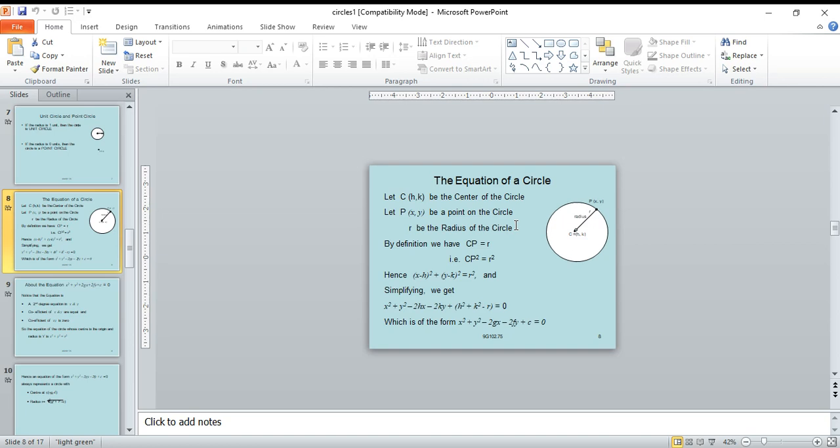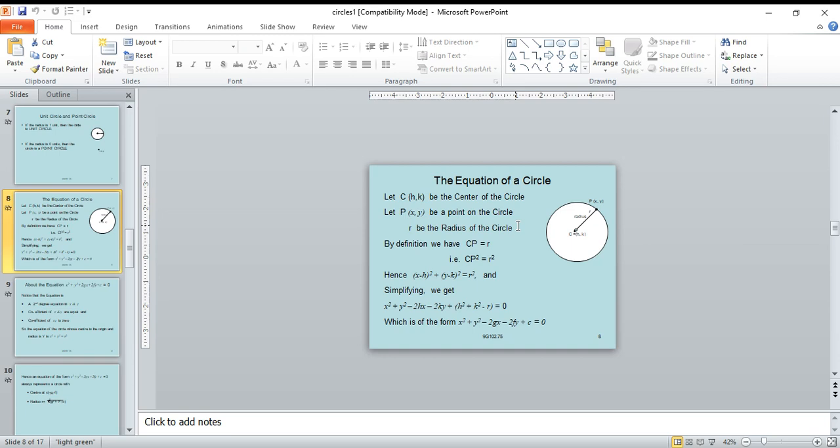The equation of a circle. Let C of h comma k be the center of the circle. Let P of x comma y be a point on the circle, and r be the radius of the circle.